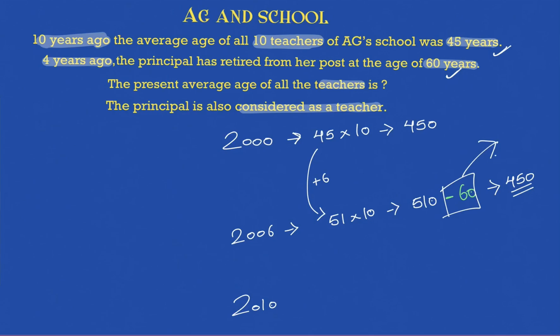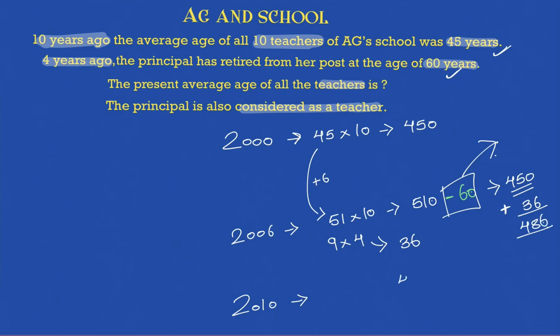Now what is remaining? So now how many teachers are there? 9. And how many years are there? 6 plus 2, 10, 4 years. So in this 4 years, these 9 teachers will add 4 to their age, right? Because they will be older by 4 years. So each of the 9 teachers will add 4. So total age that will be added will be 9 into 4, which is nothing but 36. 36 will be added to what? 36 will be added to your 450. And we reach the answer, which is nothing but 486.